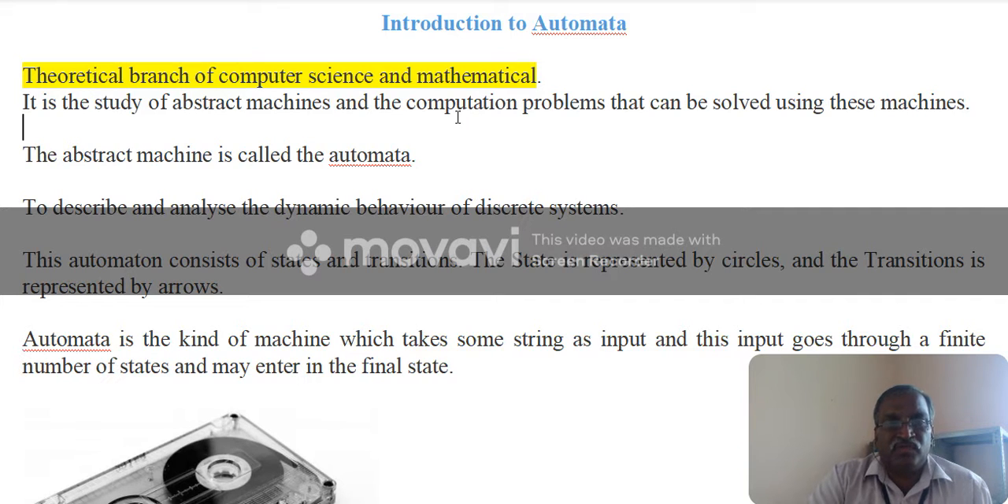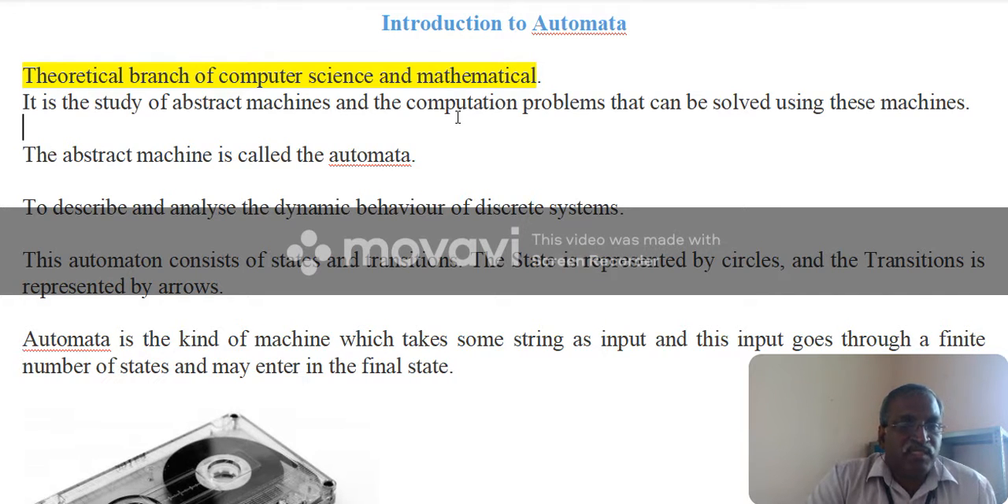Abstract machines are also called automata. You can define automata as nothing but an abstract machine that can do mathematical operations. It is used to describe and analyze the dynamic behavior of discrete systems. We are using a computer, which is a discrete system. It works with zeros and ones.